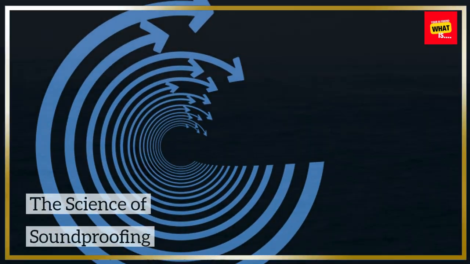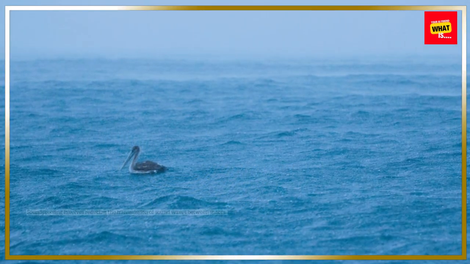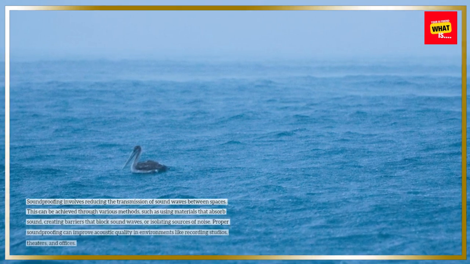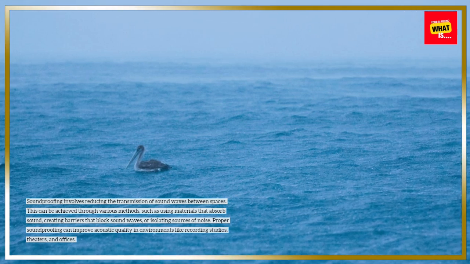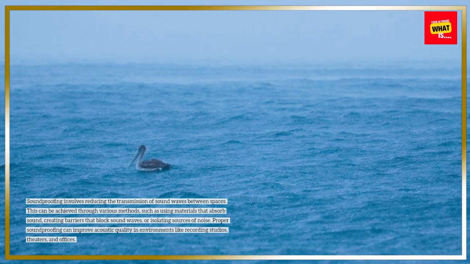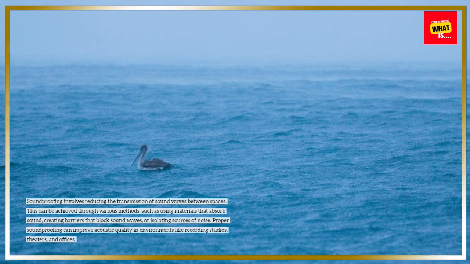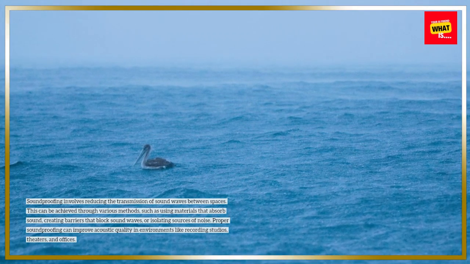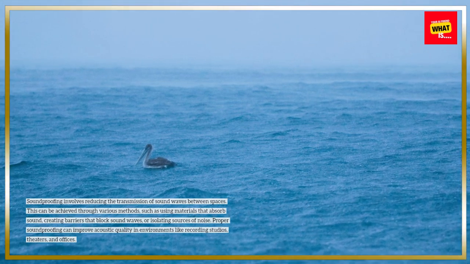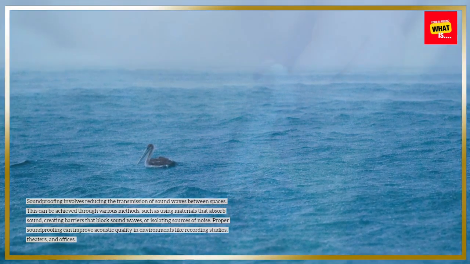The science of soundproofing. Soundproofing involves reducing the transmission of sound waves between spaces. This can be achieved through various methods, such as using materials that absorb sound, creating barriers that block sound waves, or isolating sources of noise. Proper soundproofing can improve acoustic quality in environments like recording studios, theaters, and offices.